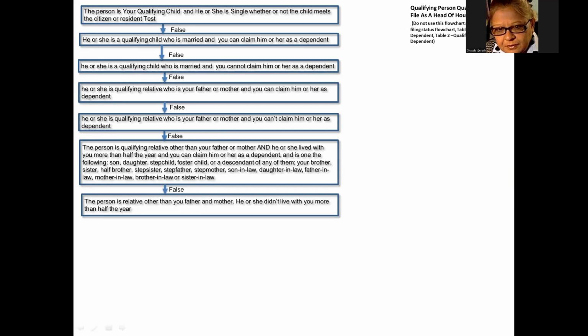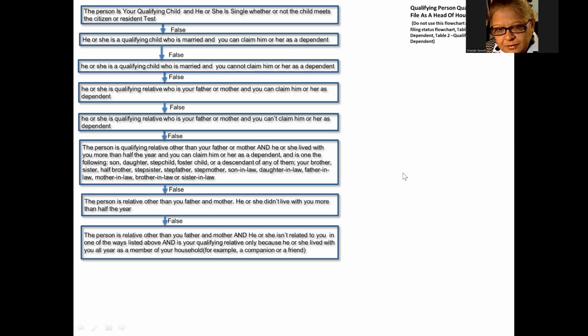If the person is not related to you in one of the ways previously listed, and is your qualifying relative only because he lived with you all year as a member of your household, for example, a companion or a friend, and you cannot claim him as a dependent, then the person is not a qualifying person qualifying you for head of household.